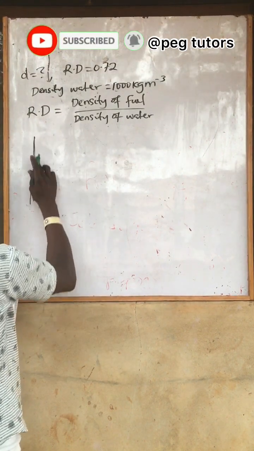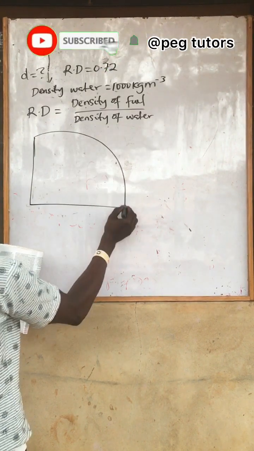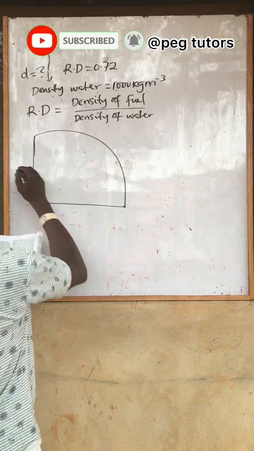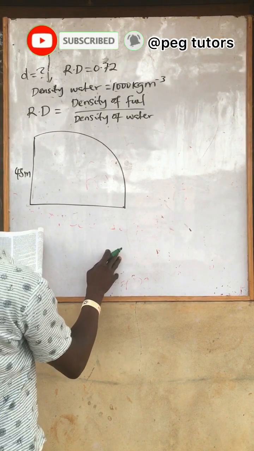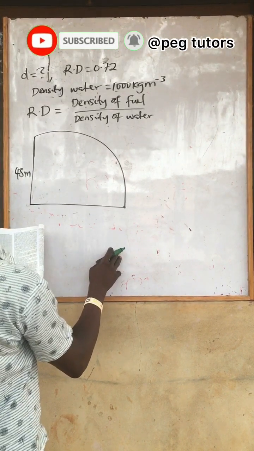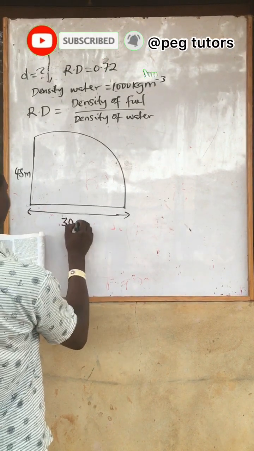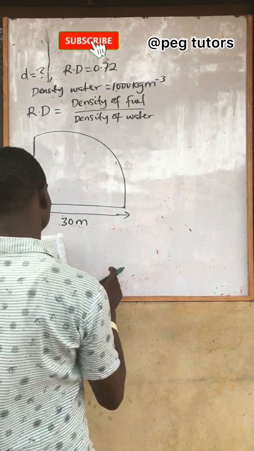If this is the cliff, and this is the horizontal floor, and the object is thrown from the cliff, it lands on the floor. The top of the cliff is 45 meters high above the ground, and it lands 30 meters from the foot of the cliff. So this is the foot of the cliff, and from here to here is 30 meters. He now said, calculate the speed of projection.